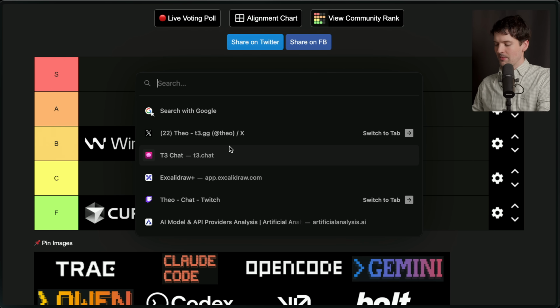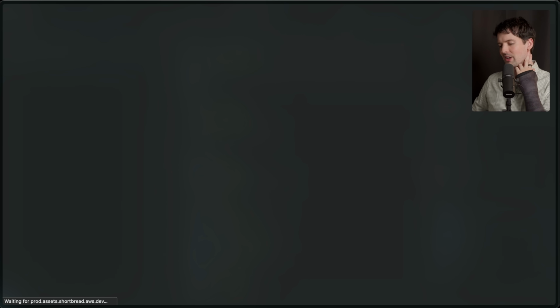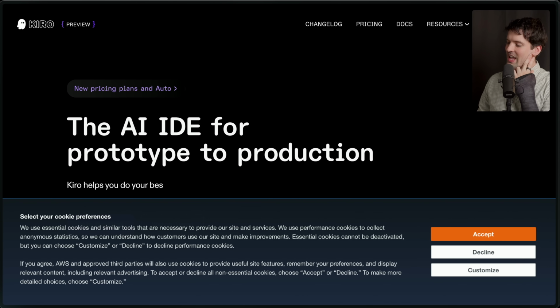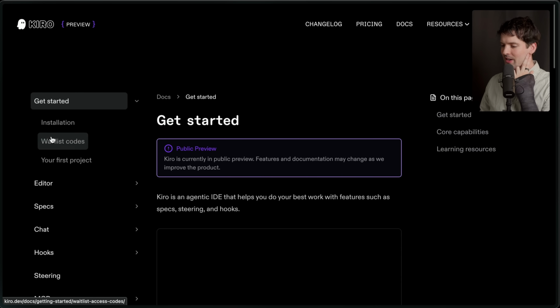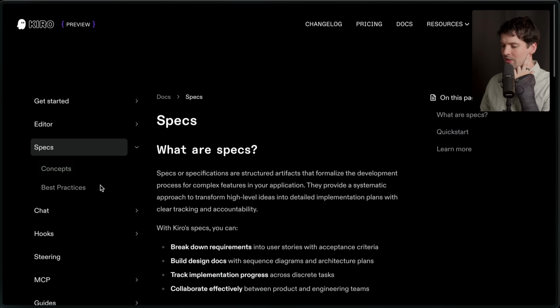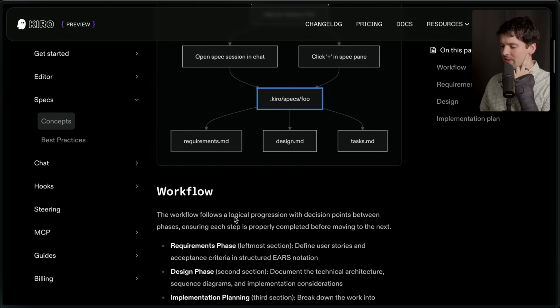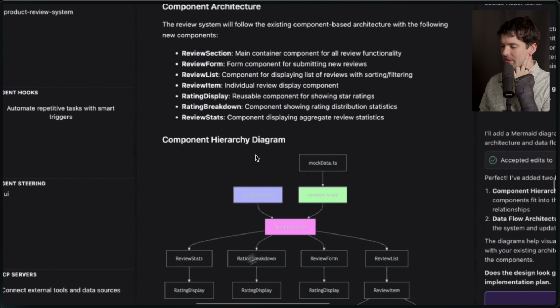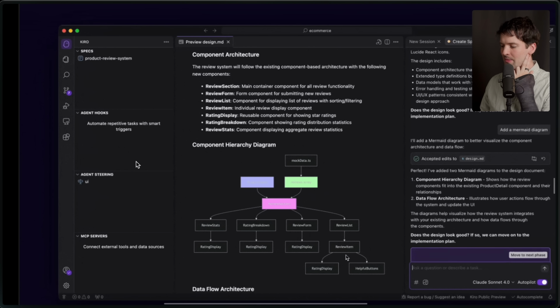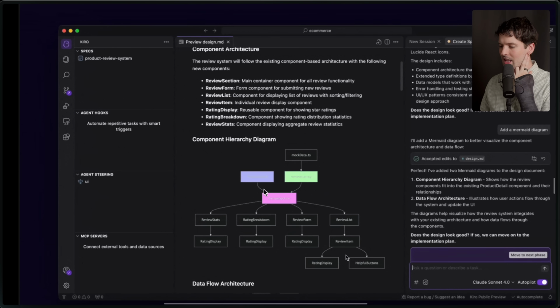Next, we have Kiro. I'm not sure if you guys remember Kiro. I did a video on it. It's the AI IDE for prototype to production. Love the cookie banner. Kiro helps you do your best work by bringing structure to AI coding with spec-driven development. I tried my best to make this work and just went insane when I saw the specs. The specs that it writes are these gigantic, hundreds of line markdown files that plan out every single step of every single thing in your code base before it'll write any code at all.